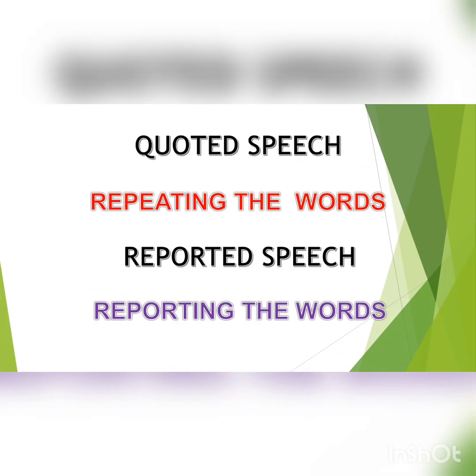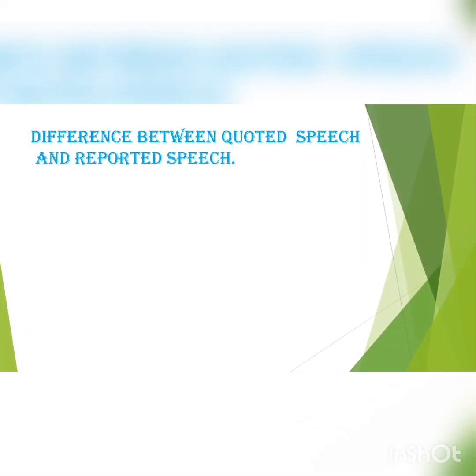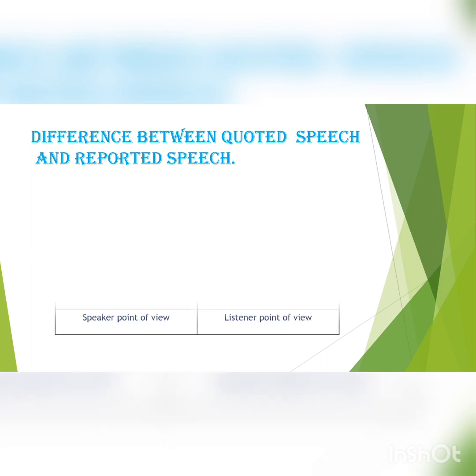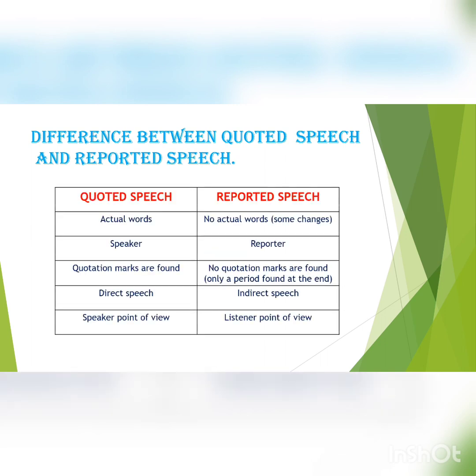It's a reminder: in quoted speech, the words are being repeated. In reported speech, the words are being reported. So in quoted speech, we are repeating the words. In reported speech, we are reporting the words. Let us learn the difference between quoted speech and reported speech. In quoted speech, actual words are used. In reported speech, no actual words.